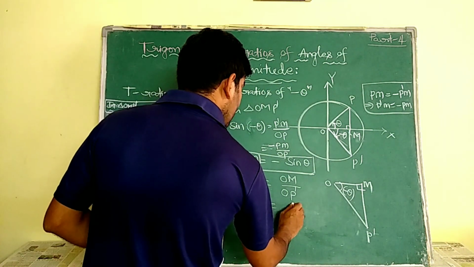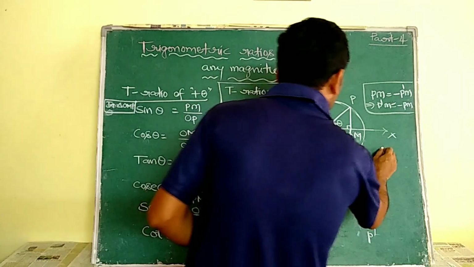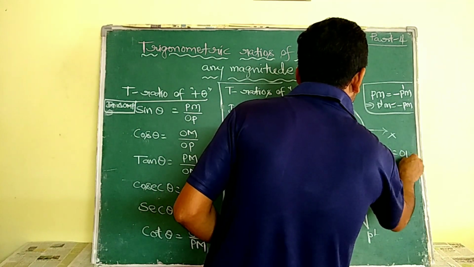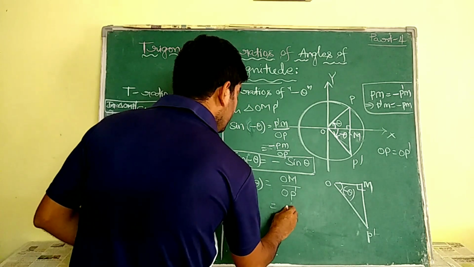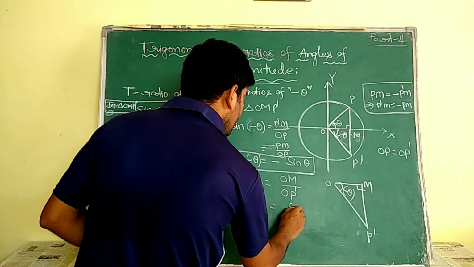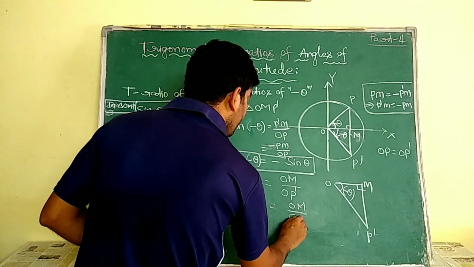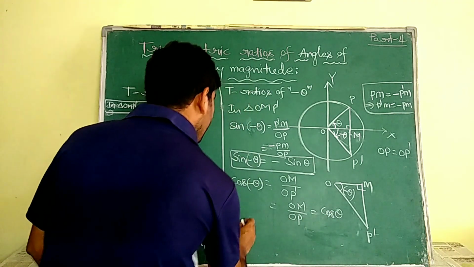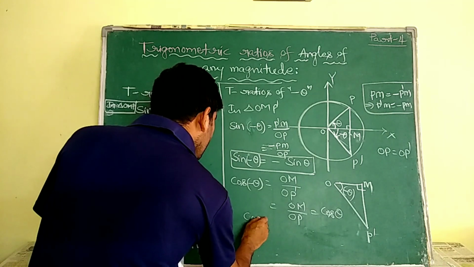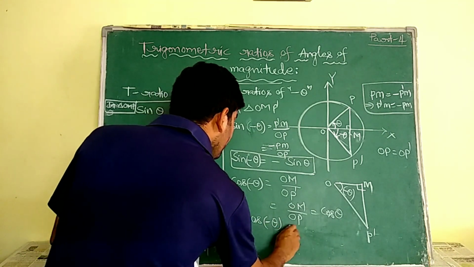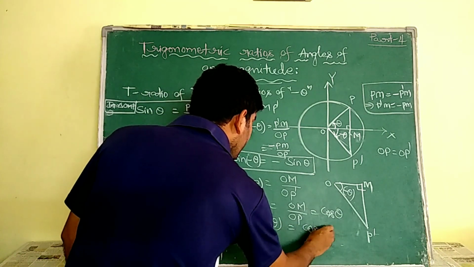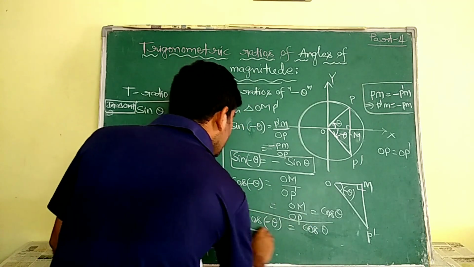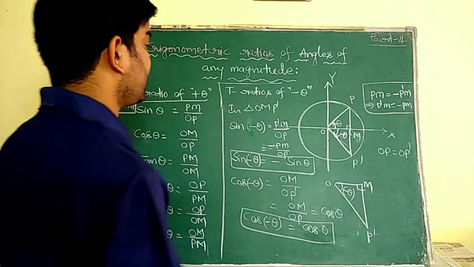So we write OP is equal to OP dash, and it becomes OM by OP, which is cos theta. So cos of minus theta is equal to cos theta. Remember these as very important points.